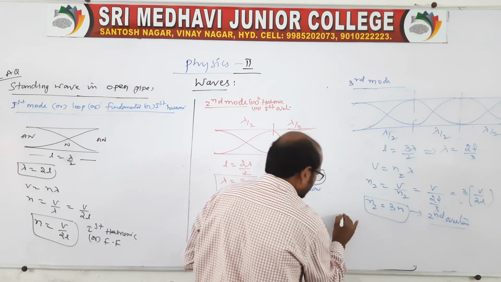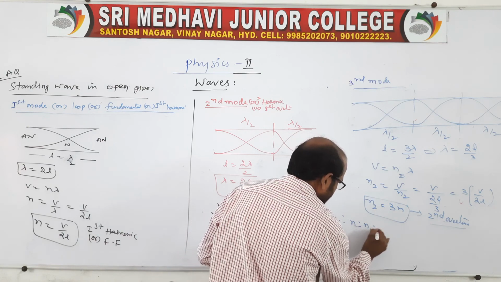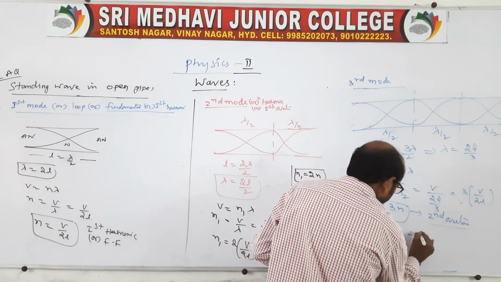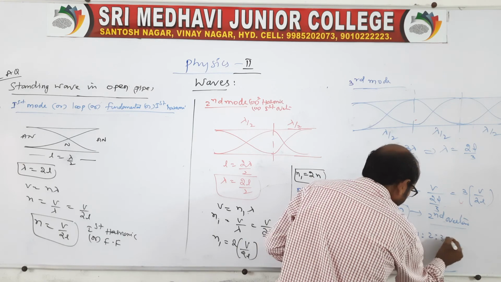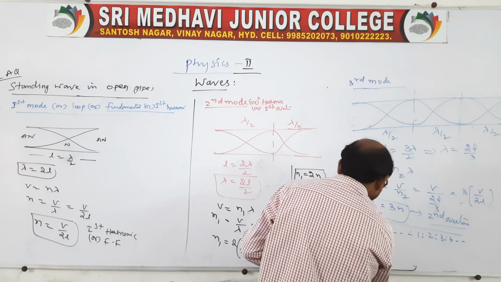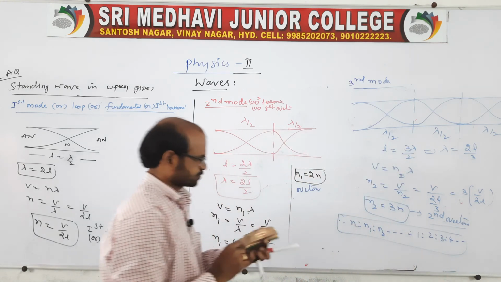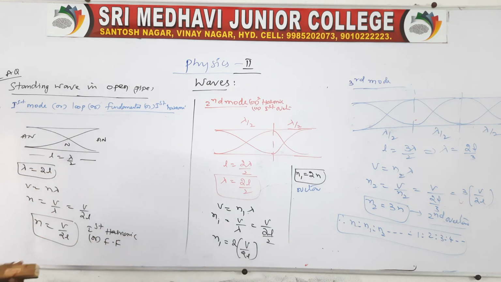Right? And therefore the ratio will be n is to n1 is to n2 and so on is equal to 1 is to 2 is to 3 is to 4 and so on. This is the conclusion in case of an open pipe. Once look at the open pipe. The open pipe will be like this.